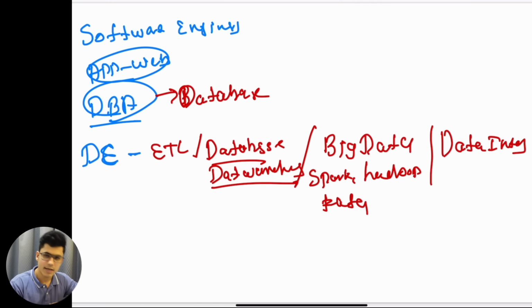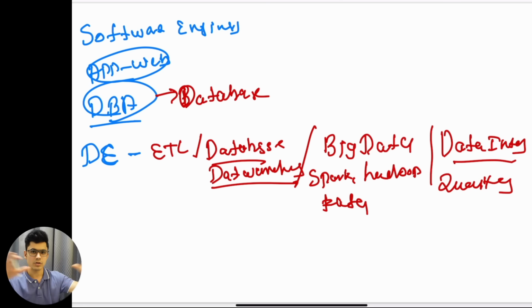Data integration. So again, data is coming from the APIs, data is coming from the sensors, data is coming from the RDBMS. So we want to integrate all of this data. Data engineers have this responsibility. There are other responsibilities such as quality check of the data and governance, how to organize all of this data properly. So these are the core use cases of the data engineers.